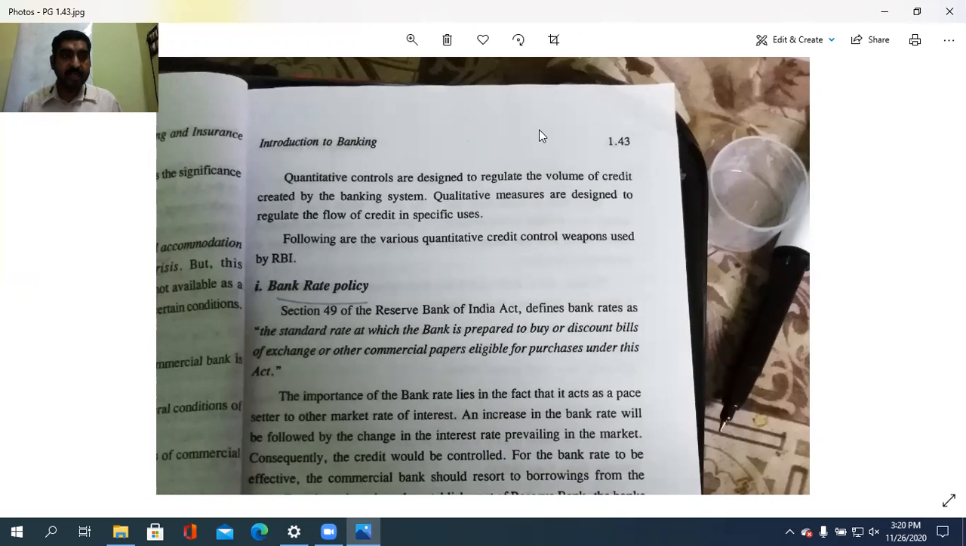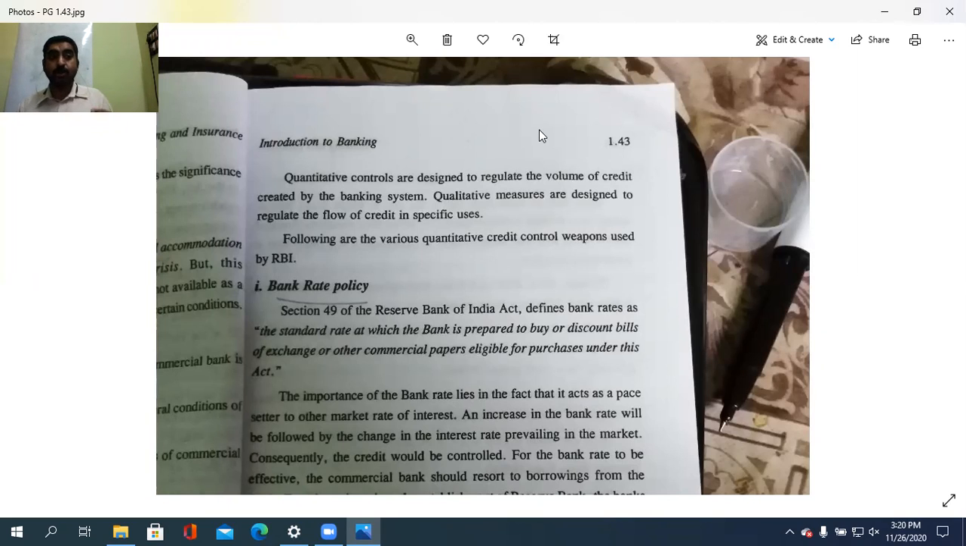Then RBI acts as a lender of last resort, where under several conditions the commercial bank can approach RBI for credit facility. That is the thing. And finally, acting as a controller of the credit. Control of the credit means what? That is by checking the inflation and also providing credit facilities for the economic development of the country.